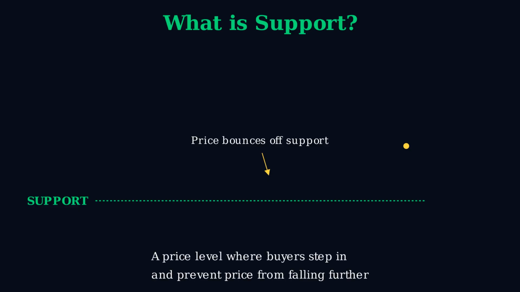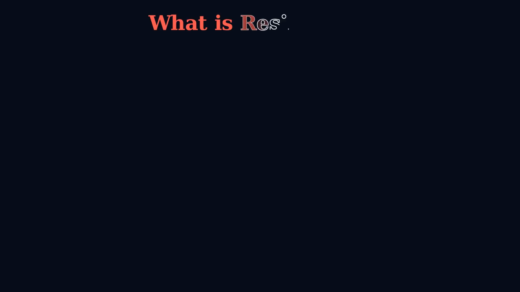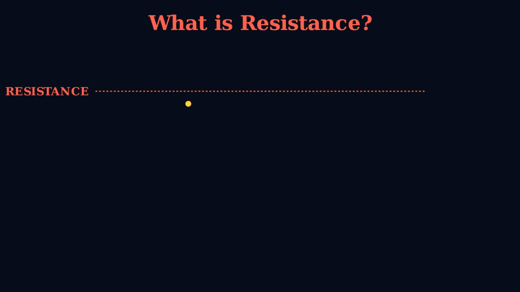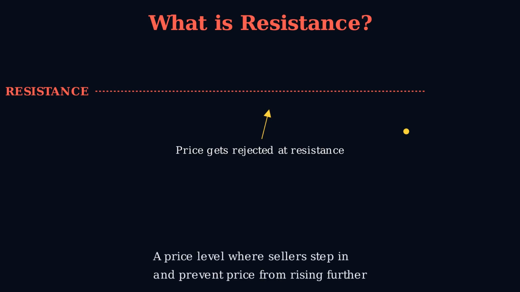What is resistance? It's the opposite. A price level where sellers step in and prevent price from rising. Think of it as a ceiling. When price hits resistance, it gets rejected. Sellers see value and start selling.